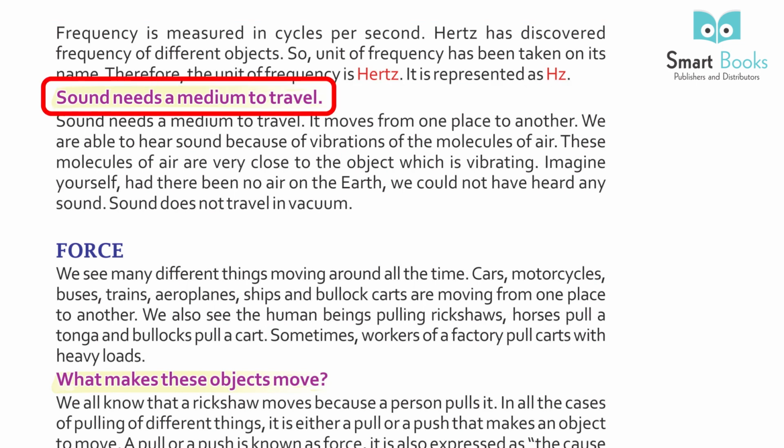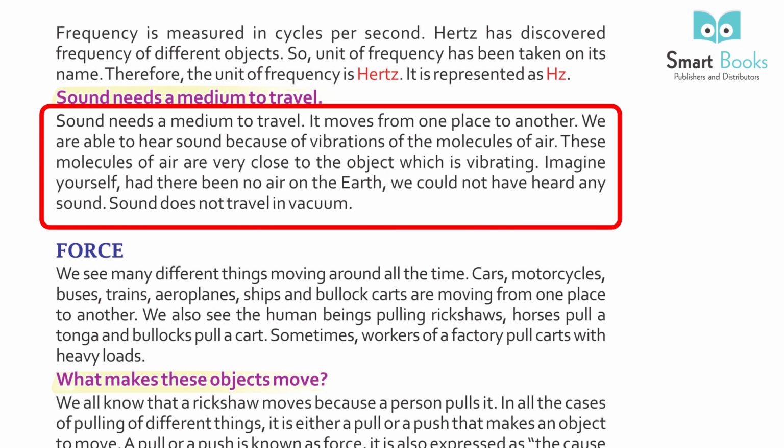Sound needs a medium to travel. It moves from one place to another. We are able to hear sound because of the vibration of the molecules of air. These molecules of air are very close to the object which is vibrating. Imagine, had there been no air on the earth, we could not have heard any sound. Sound does not travel in vacuum.